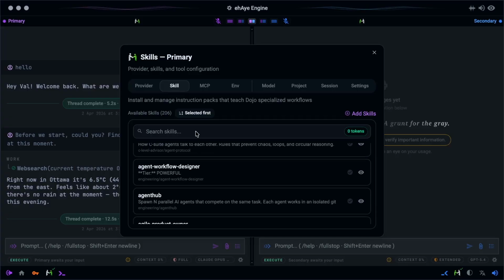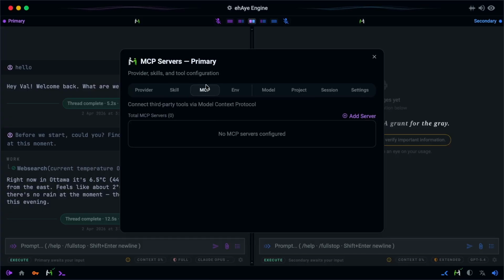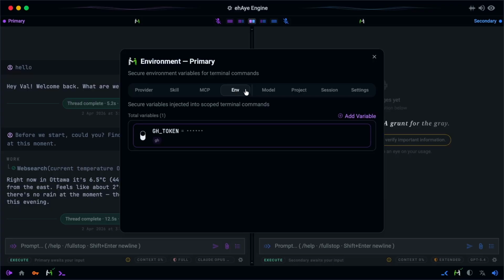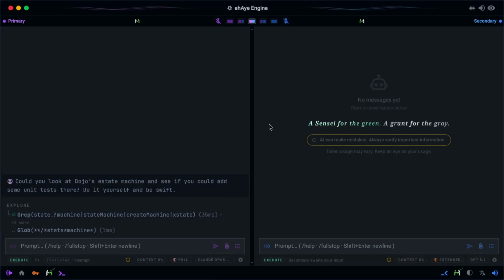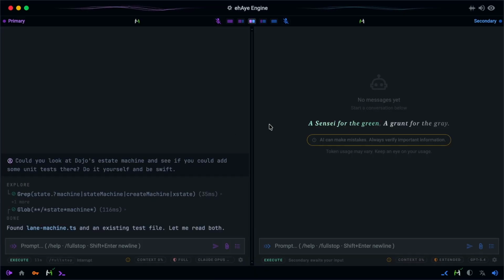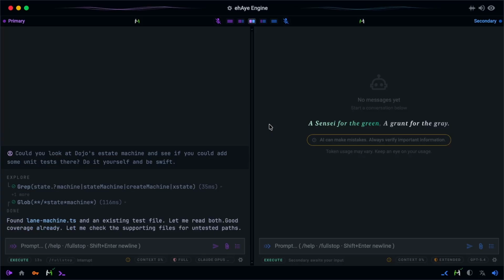Your AI finally has the tools to take action. It can talk you through a development session. Could you look at Dojo's state machine and see if you could add some unit tests there? Do it yourself and be swift. Found lanemachine.ts and an existing test file. Good coverage already. Let me check the supporting files for untested paths.